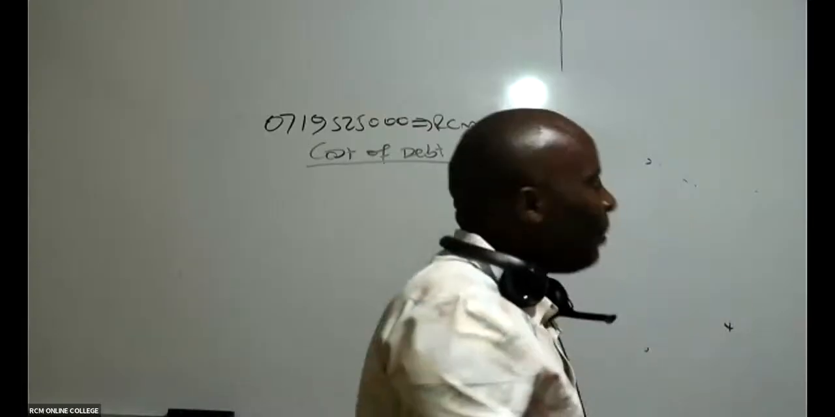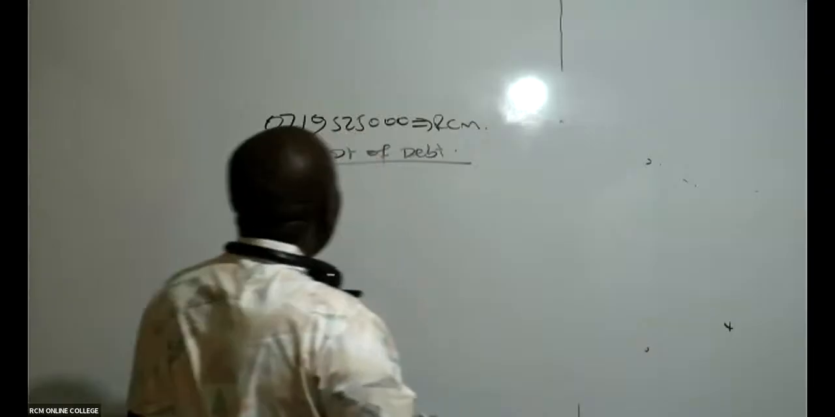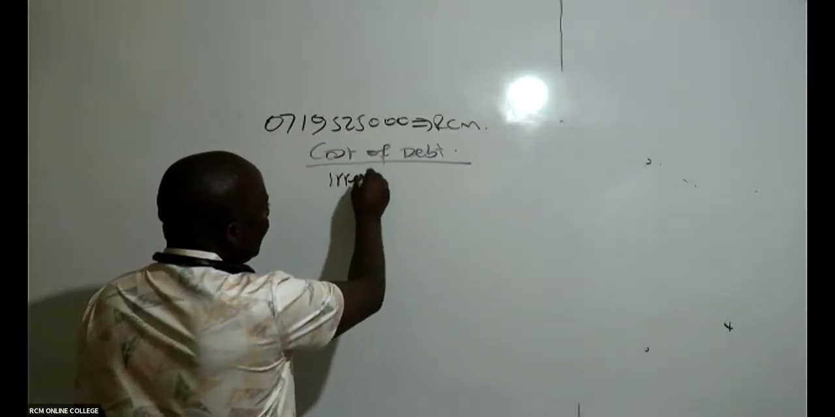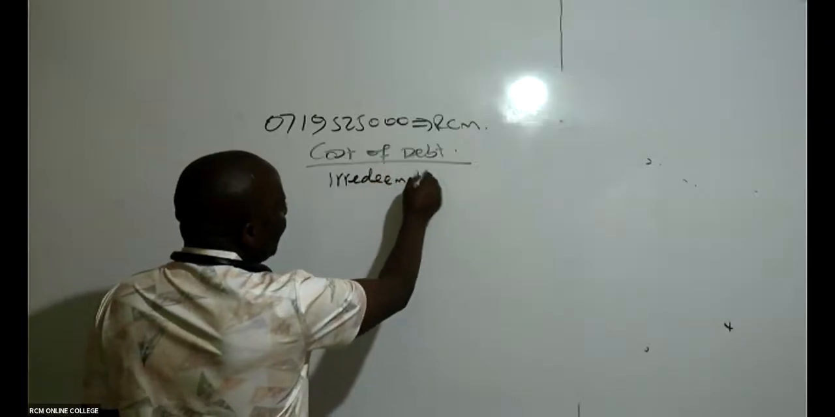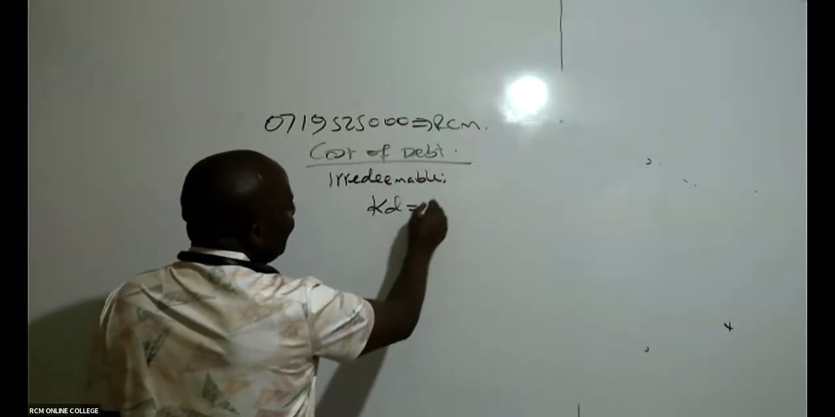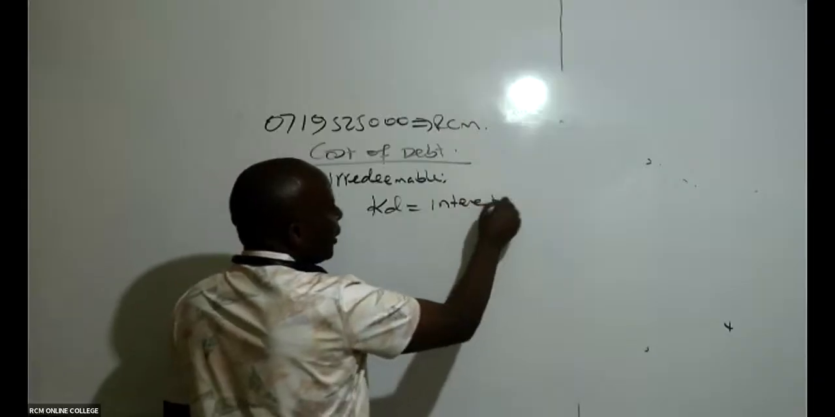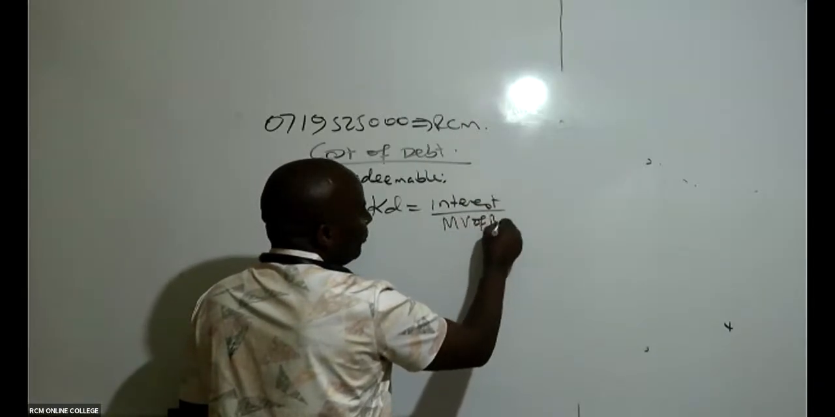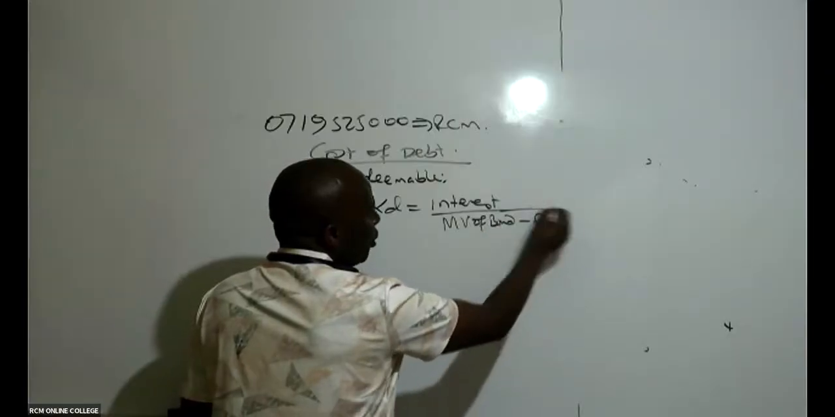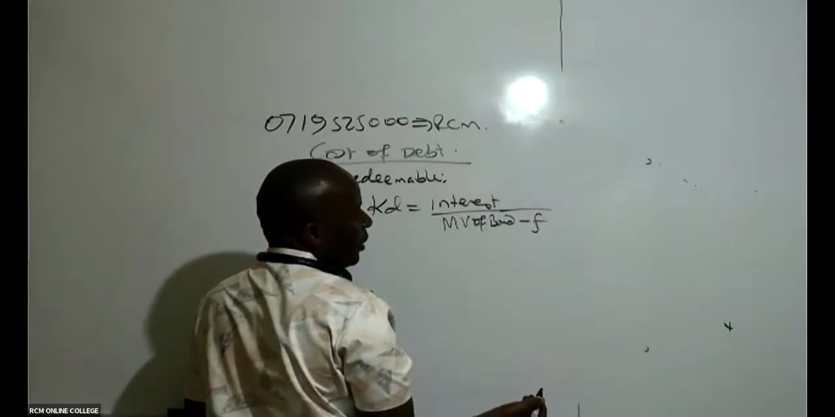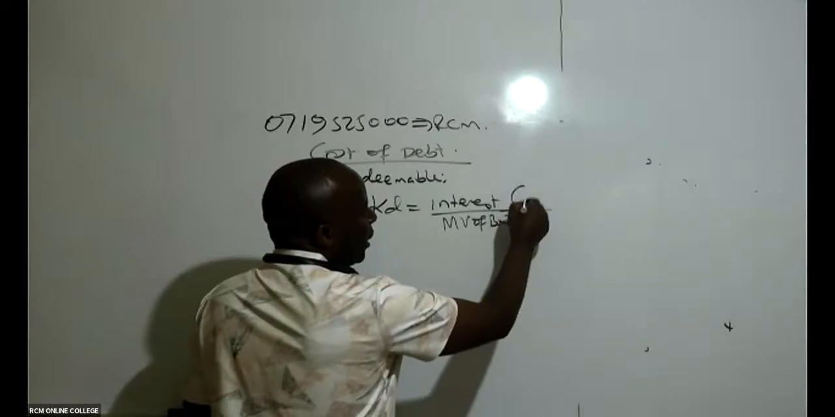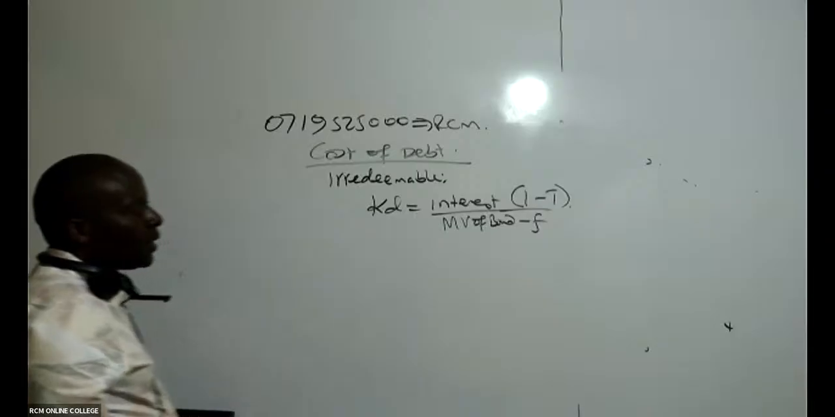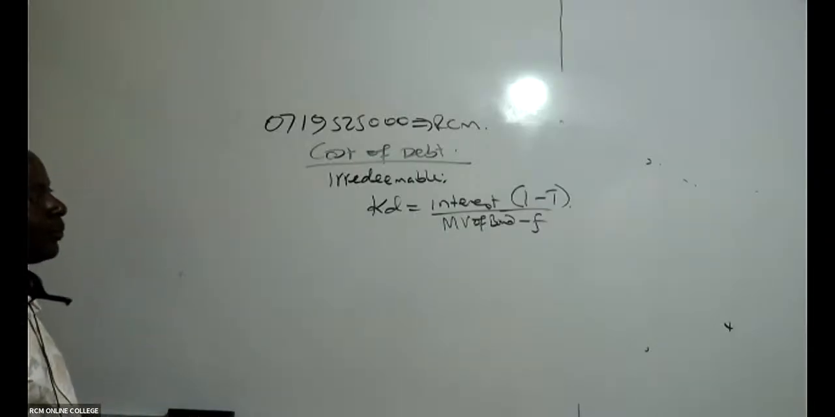And if it is irredeemable, then this is an examiner who is wishing you success, because I will simply come and get my Kd. My Kd is very easy. I will take the interest, divide this by your market value of the bond, minus any flotation cost if there is. And this interest must be after what? After tax. The interest there must be after tax.